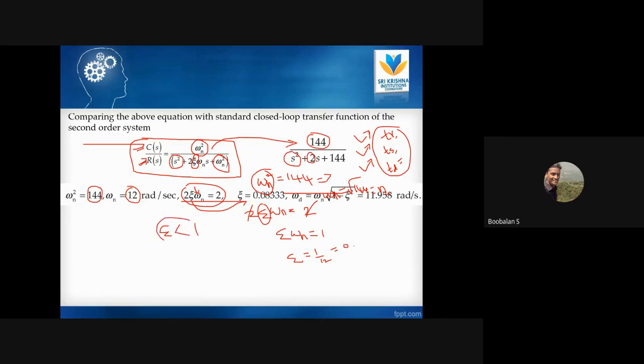So what type of system is this one? Anyone, just tell me, epsilon value less than 1. What type of system? If epsilon is 0, undamped system. If less than 1, underdamped system. If equal to 1, critically damped. If greater than 1, overdamped system. Now it is less than 1, right? It is called an underdamped system, right?